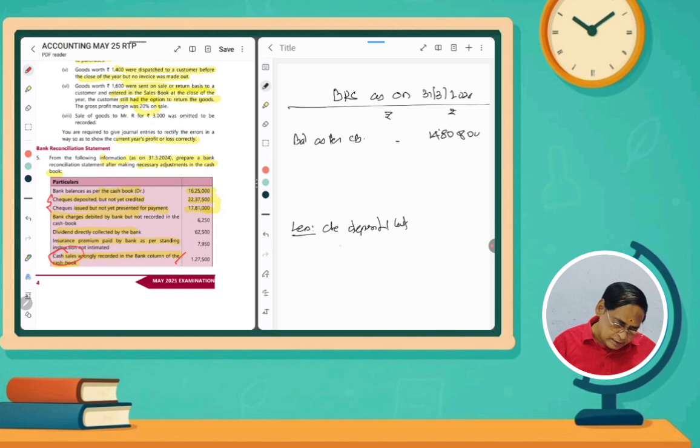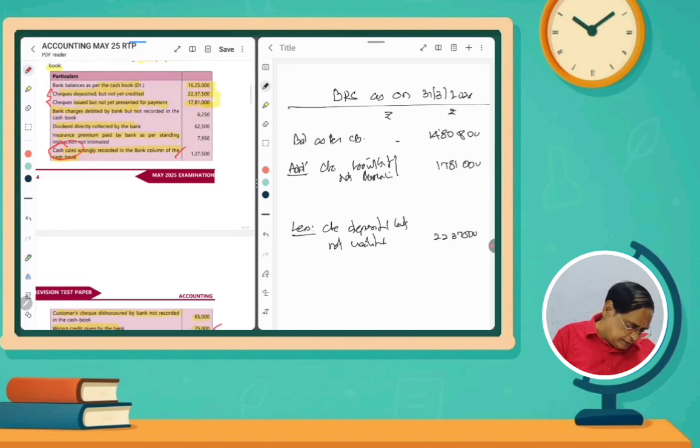but not credited or collected. How much amount? Check deposited 22 lakhs 37,500. This is less, we have to deduct it. And the check issued but not presented, we have to add it. How much check issued but not presented? 17 lakhs 81,000.